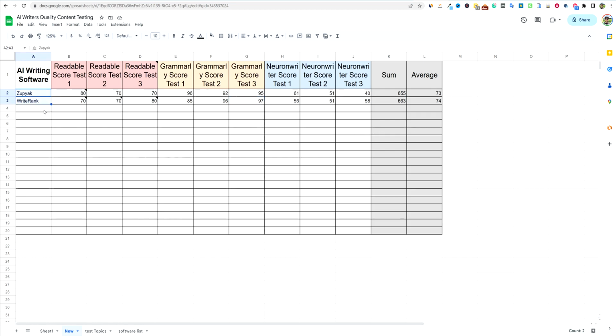So I'm almost doing a Zubiak and WriteRank comparison video without even intending to, because I've already done the testing, which is super cool. This will make it to where I really won't have to do a whole lot of those comparison style videos anymore. I know you guys like those, but we'll be able to just let the data speak for itself, right? And so overall, WriteRank was pretty slick to use, and it did yield slightly better results.